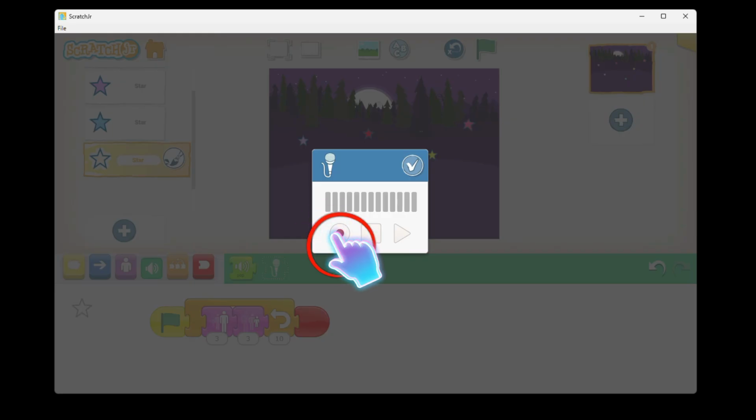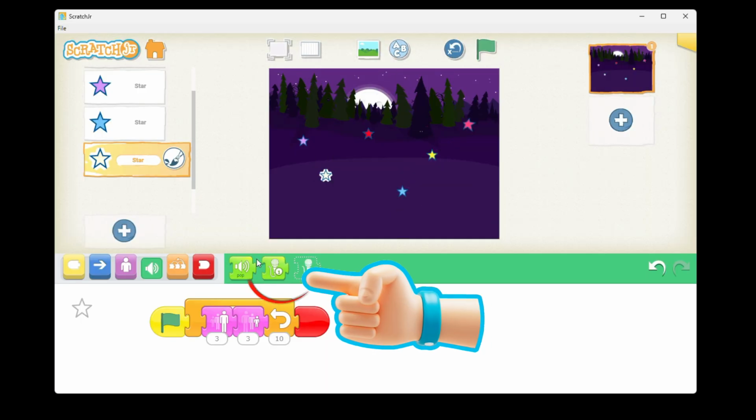You have to click on this play option. Now I have done this. You have to simply click on this stop button. Click on the correct tick, then it is automatically going to be placed in this sound block category.